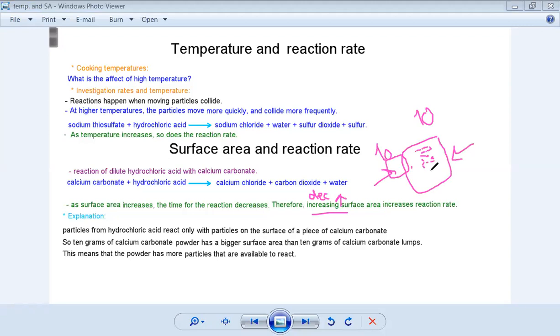So here I'm increasing the surface area, but decreasing the size. Decreasing the size, so the surface area increased, okay? If the surface area increased, the reaction rate will increase also, okay? Is it clear now?